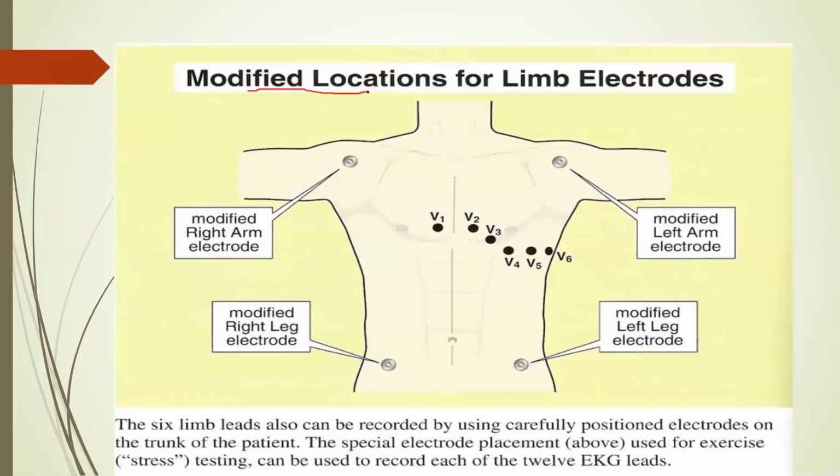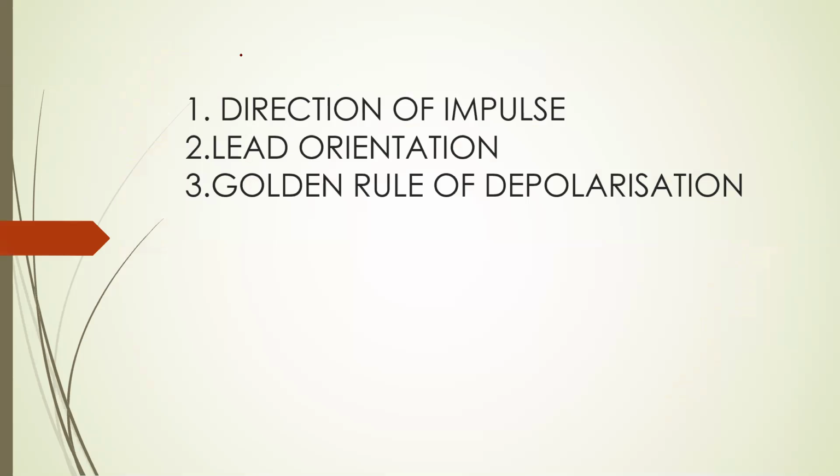Now, the modified position of the limb electrodes. For the right upper limb electrode, suppose some person has an amputated right upper limb, you can put it on the right shoulder. Also for the left, a left shoulder, and then a flank position for the lower limb leads. These are the modified positions you can use. Also for a treadmill test, to reduce the vibrations, we keep electrodes in the modified positions. Chest leads remain the same.